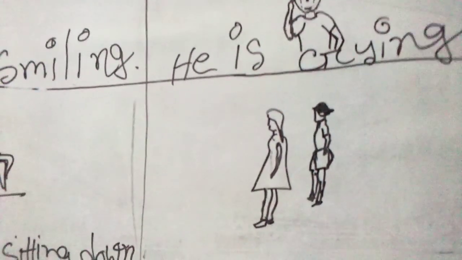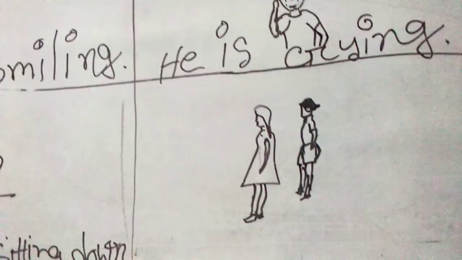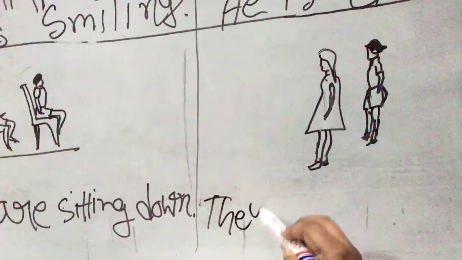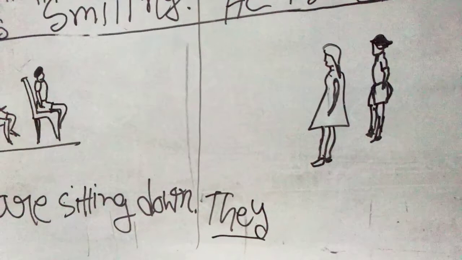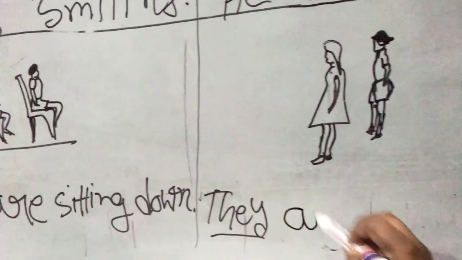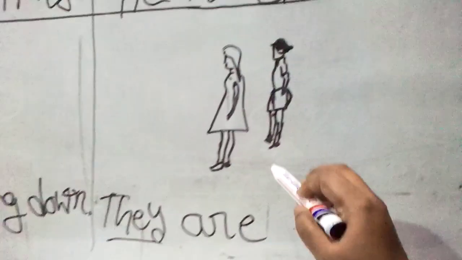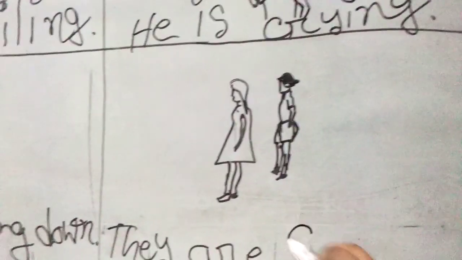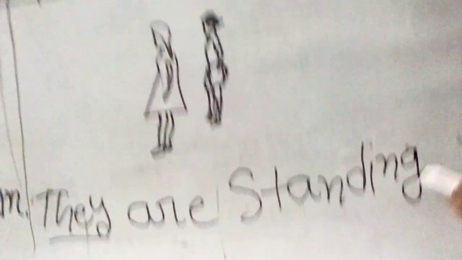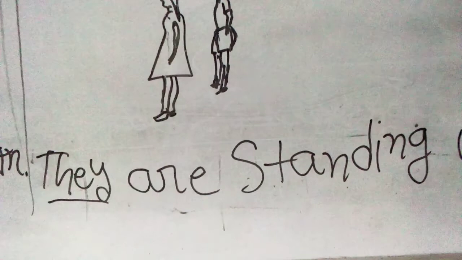Now coming to the next one, see, again there are two people. As it is in plural number, what should we write? We should write they. They is for plural, and for plural number the auxiliary verb will be are. They are what? Are they sitting or standing up? It looks like they are standing. So that's why they are standing up.